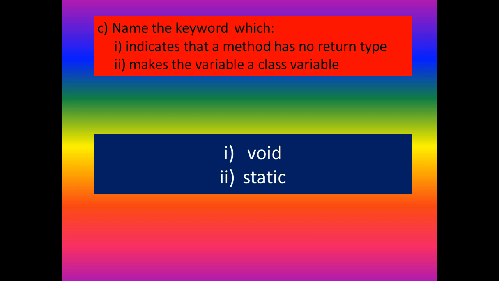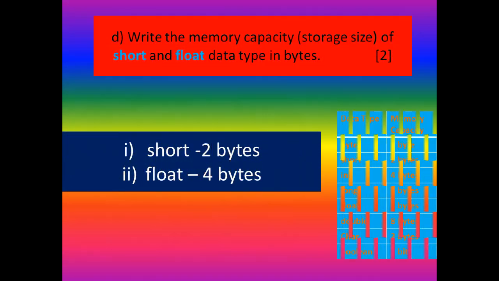And the second question, makes the variable a class variable. If you want to make it a class variable, you have to give the keyword static. Second answer is static. Here also you should care about the case of the letters, because static is also a keyword. That means, what's the first answer? If a method has no return type, the answer is void. And the second one, static. Okay.